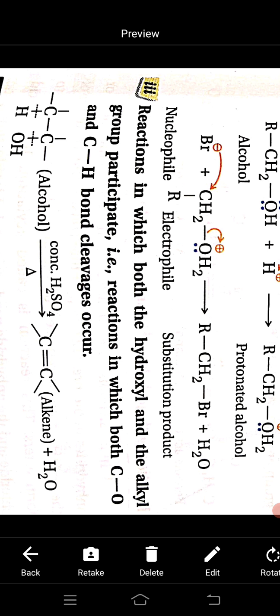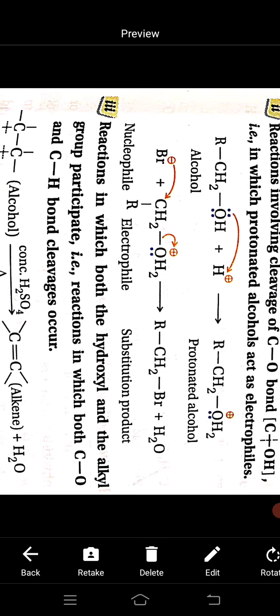So in alcohols there are three types of chemical reaction: firstly, cleavage of the O-H bond, secondly cleavage of the C-O bond, thirdly cleavage of both the C-O and C-H bonds. You see, there are three different types of reaction depending on the cleavage of different bonds.